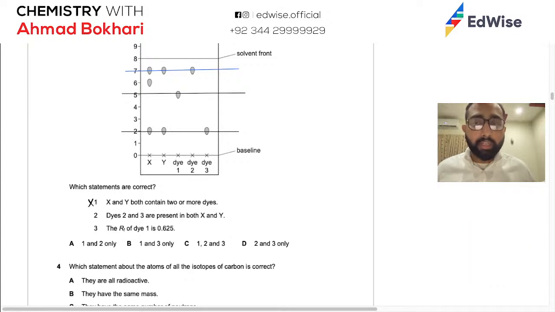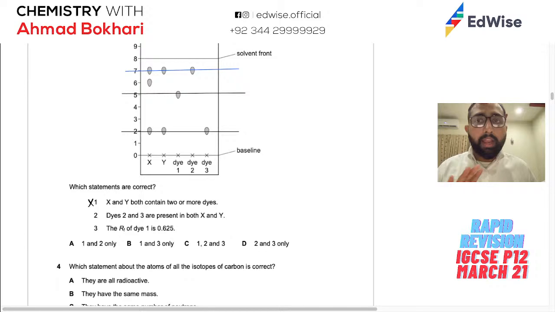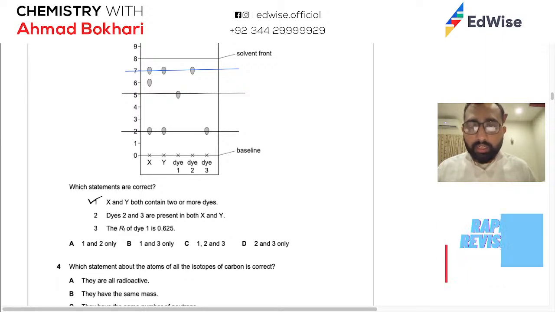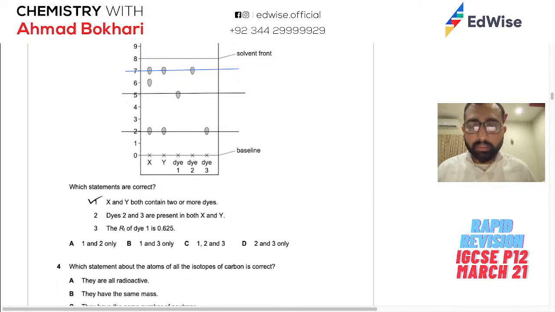X and Y both contain just one dye और उसके ज़्यादा अभी देख लेते हैं बल्कि. X and Y both contain 2 or more dyes. X and Y both have dye 2 and they both have dye 3. So yeah, this statement is right. My bad. Dyes 2 and 3 are present in both X and Y. Let's see. Dye 2 is present in X and Y. Dye 3 is also present in X and Y. This statement is also right.